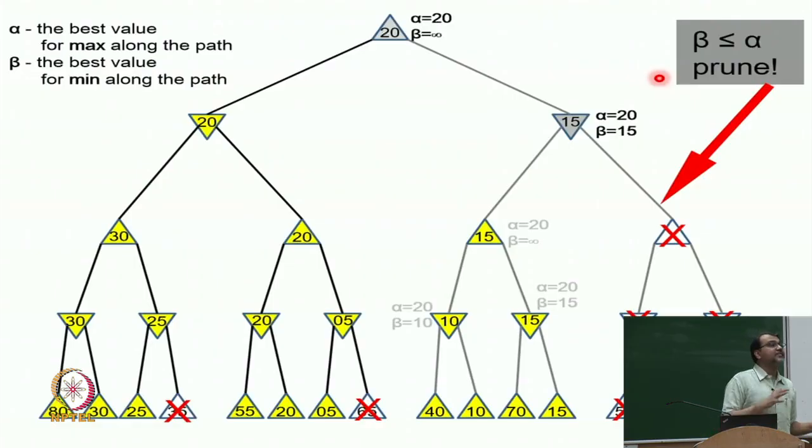Once I have explored its first child, then I have got some temporary value. And once I have got this temporary value, I have got a better bound, so I can say, okay, next children I can prune. But until I have explored the first child, I will not be able to prune anything out, right?